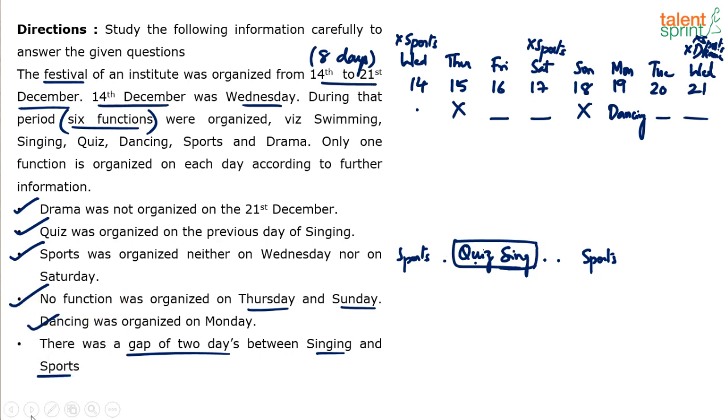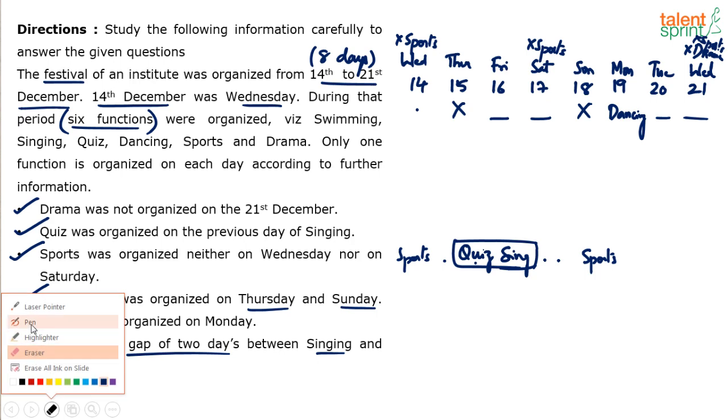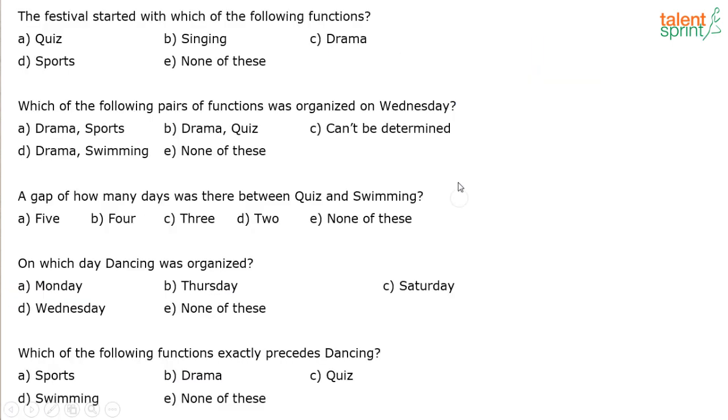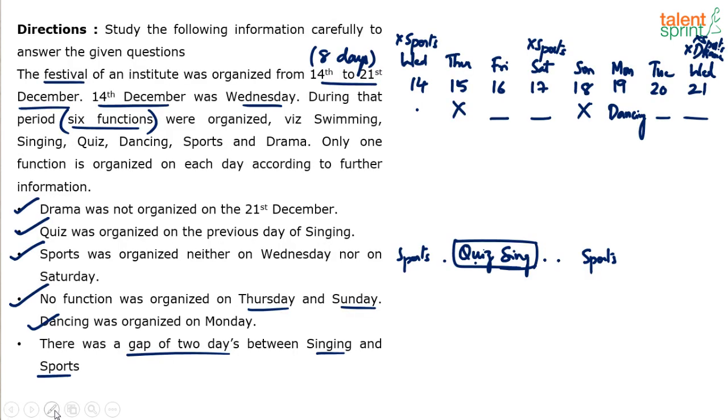I think I'm making it unnecessarily lengthy in explanation. You might have understood what I'm trying to comment here, right? Sorry. Yeah. So can quiz and singing come here? If quiz and singing, let's say, comes here, what happens? Sports cannot come on that side. And then sports should come here, but this also is blocked. You understand? It cannot take. My pen is not working. Just a minute, guys.